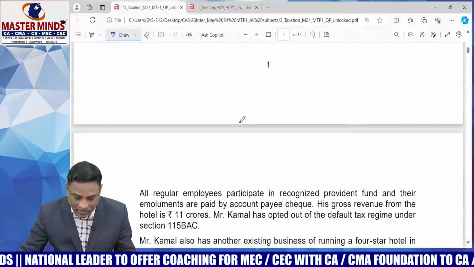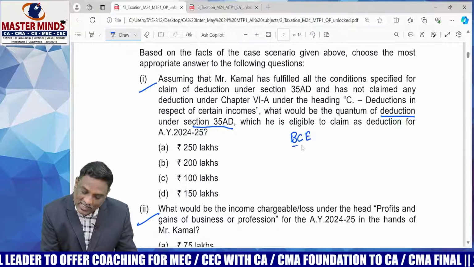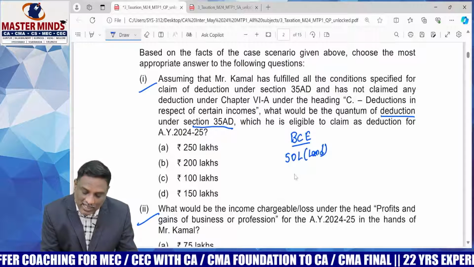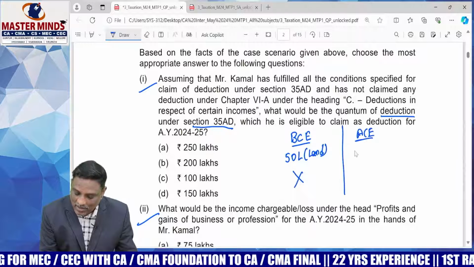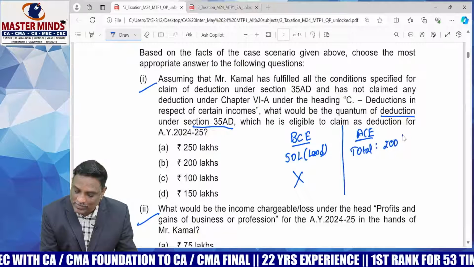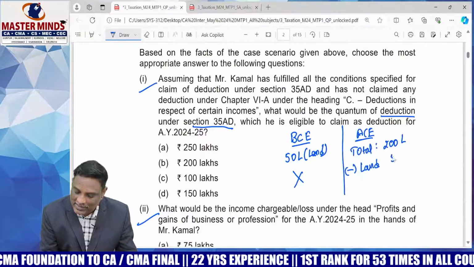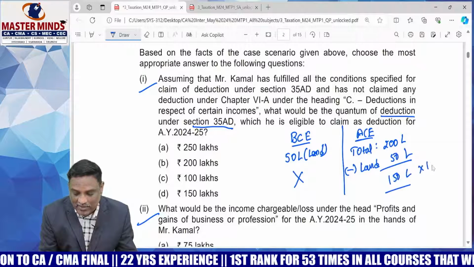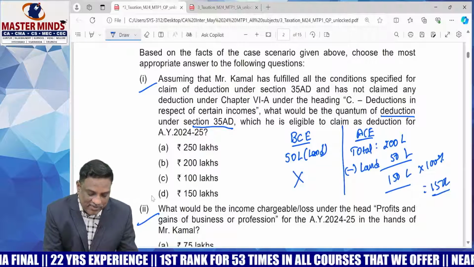So, the before-commencement expenditure of 50 lakhs is exclusively for land, not eligible for deduction. For the after-commencement expenditure, total expenditure incurred is 200 lakhs, 2 crores. Out of that, the cost of land is 50 lakhs, not eligible for deduction. The balance 150 lakhs is eligible for deduction at the rate of 100%, which is equal to 150 lakhs. This is the answer for the first question.